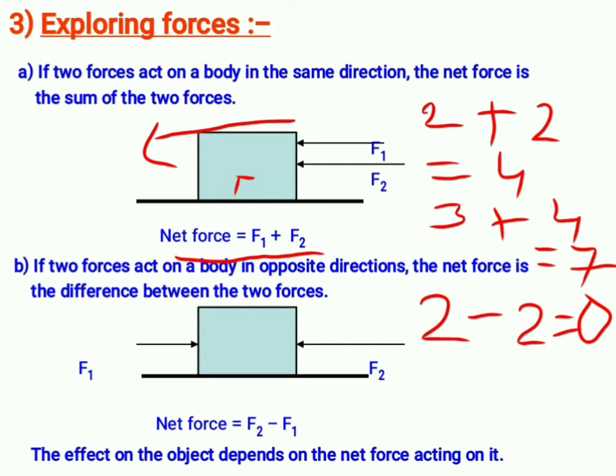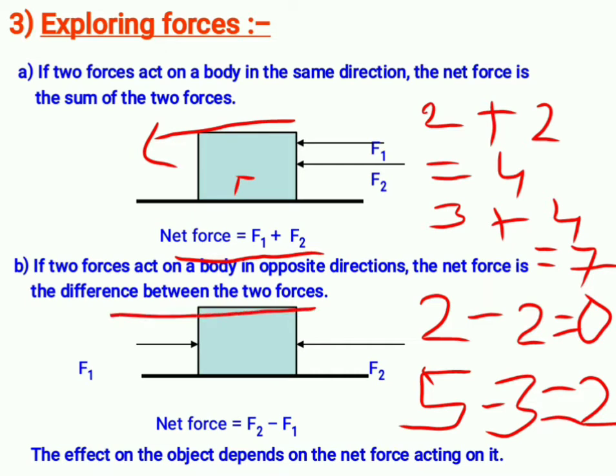Now, think that F2 is a fat person, okay? So he is putting a force of 5, and F1 is not having so much energy, so he is putting 3. So what is the net force? That is 2. So will the object move? Yes. Where does the object move? Who is putting more force? F2. So the object will move in this direction. If F1 is putting more force, the object will move in the other direction.